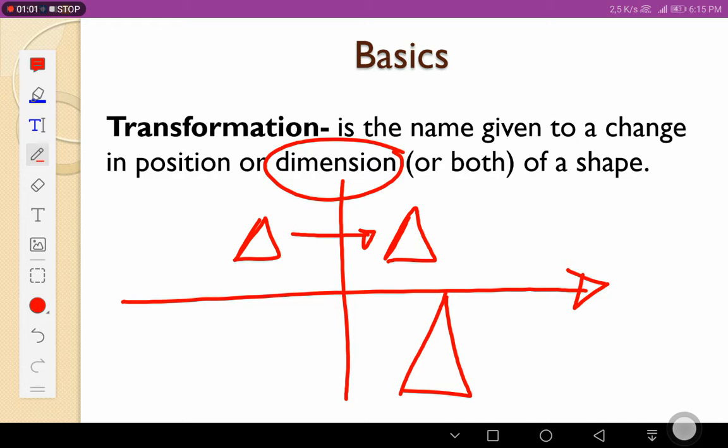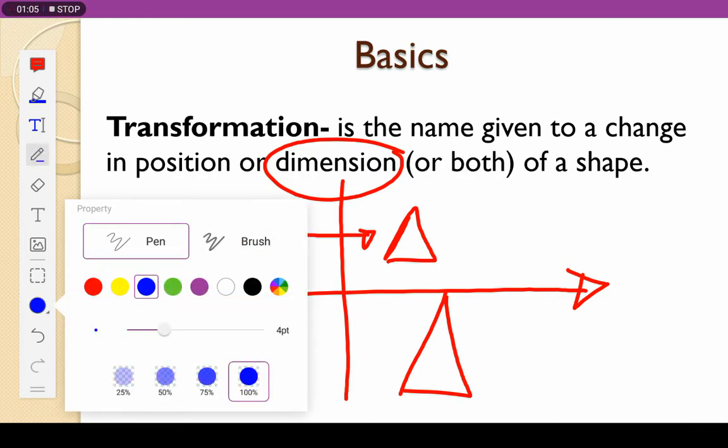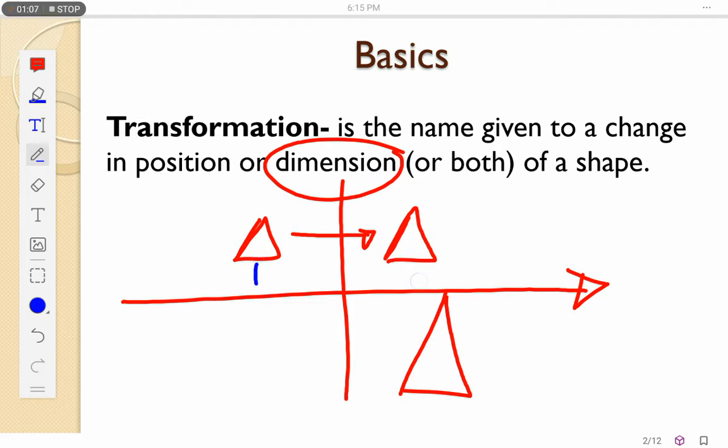In this case, when I have drawn this one, this was the first triangle, the second, and the third. The third triangle, as you can see, has changed the dimensions and it has also changed the position. So that's both that we have. That's what we call a transformation.